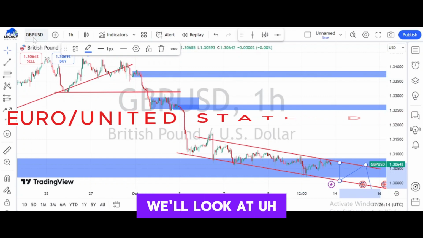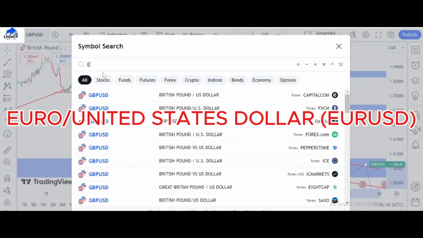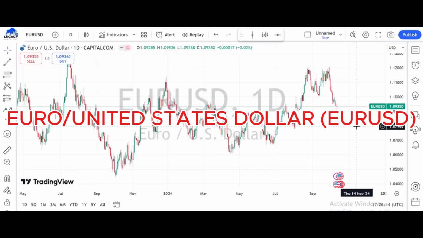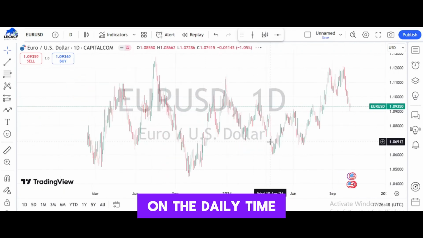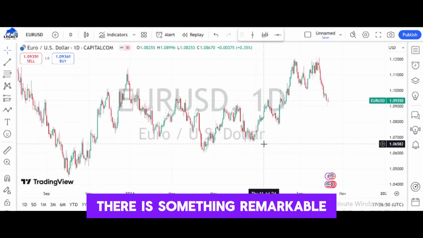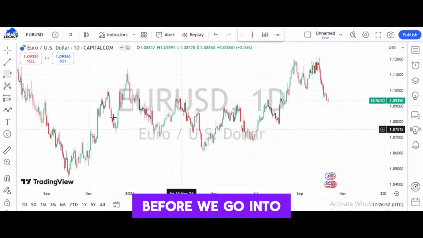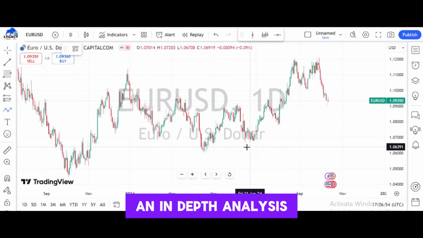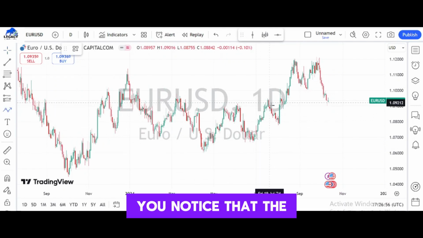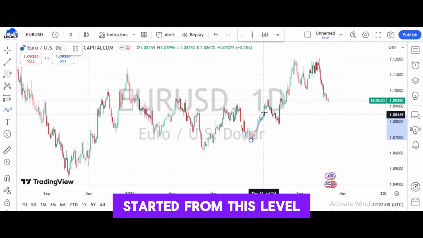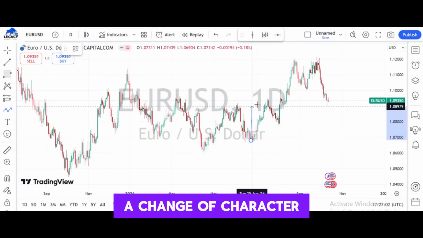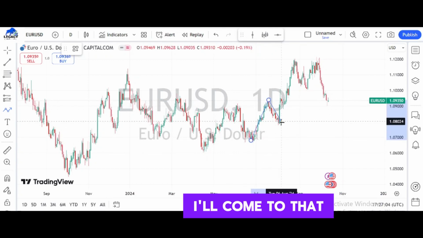From there, we will look at EURUSD. So with EURUSD on the daily time frame, there is something remarkable I want us to look at before we go into an in-depth analysis of the market. You notice that the uptrend actually started from this level. So there was actually a change of character.